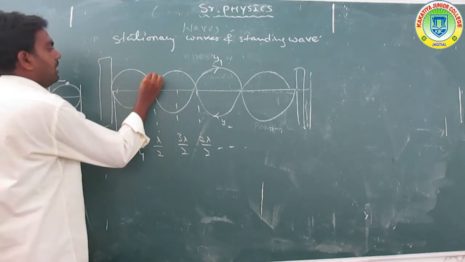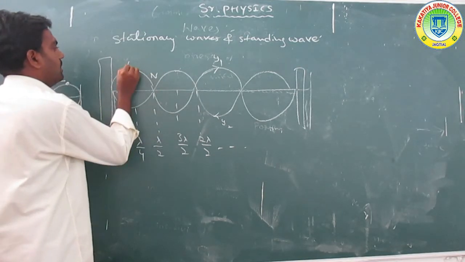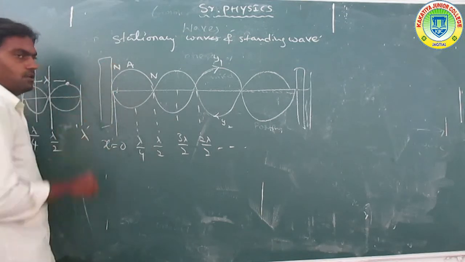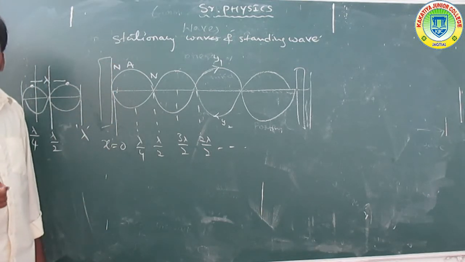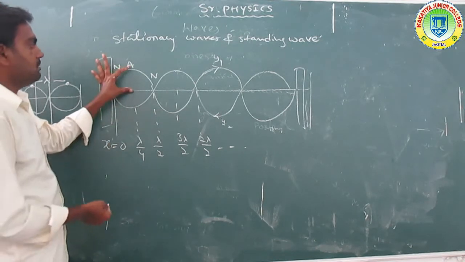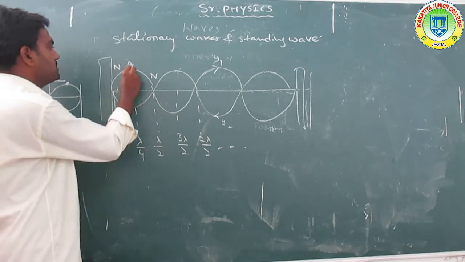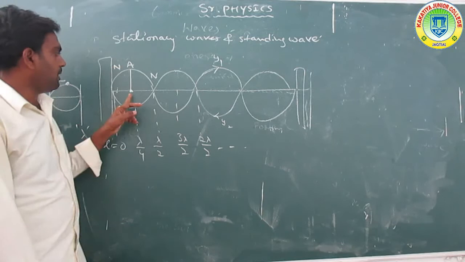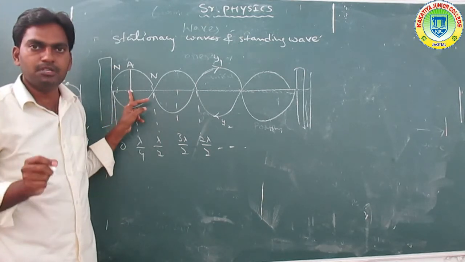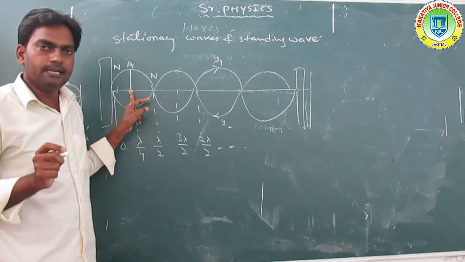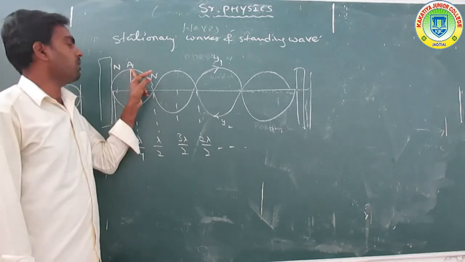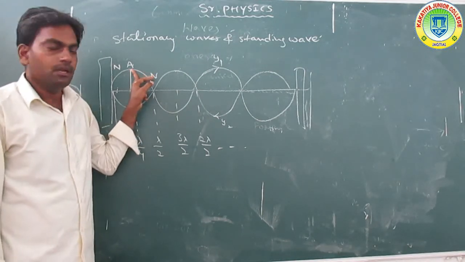Now observe: these are called nodes and antinodes. What is a node and what is an antinode? The maximum amplitude from its mean position is called an antinode.